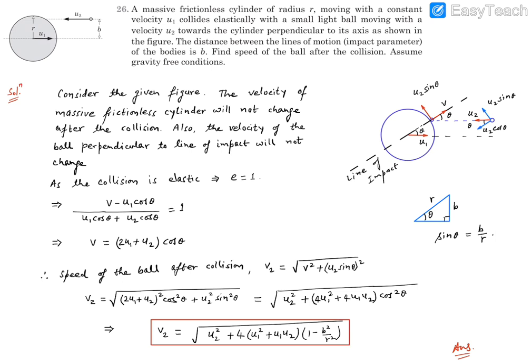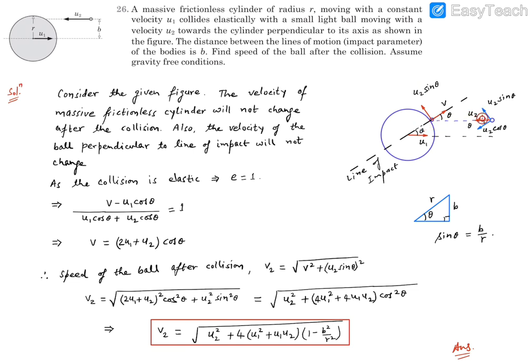Now, however, this small ball, which is small in size as well as light in mass, is going to collide like this. So this is the figure during the collision. When this ball is in contact with the cylinder, we can draw this black colored line, which is the line of impact, and then this ball is going to experience a momentum change or impulse along the line of impact. Moreover, this cylinder is smooth, frictionless, so there will be no force acting on this small ball along the line which is perpendicular to the line of impact.